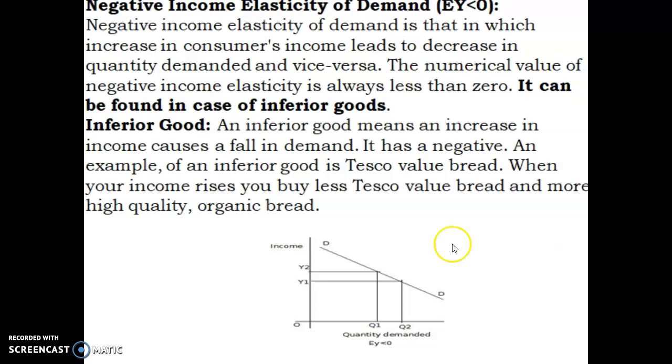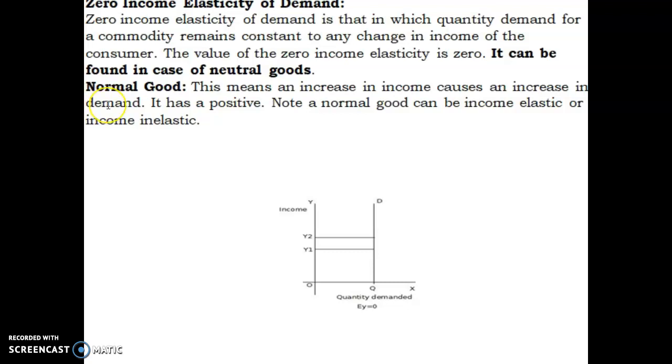So coming to the next one, that is zero income elasticity of demand. Zero income elasticity of demand is that in which the quantity demanded for a commodity remains constant to any change in the income of the consumer. The value of zero income elasticity is 0. It can be found in the case of neutral goods. Certain goods are neutral; for these goods there is no change in demand. Note, a normal good can be income elastic or income inelastic. That's why EY is equal to 0. What is Y? Y indicates income, E means elasticity. Elasticity of income is equal to 0. That's why it is nothing but perfectly inelastic demand.